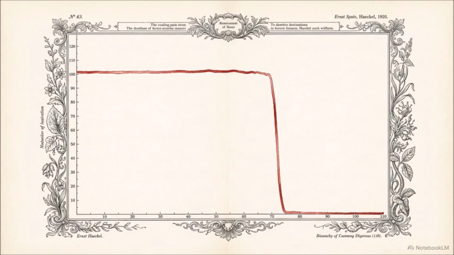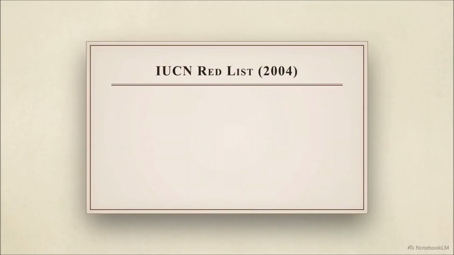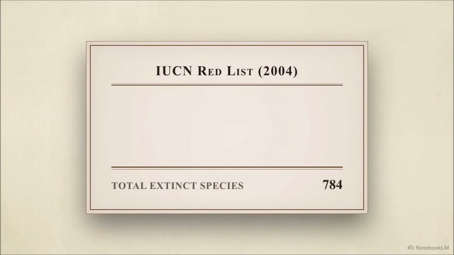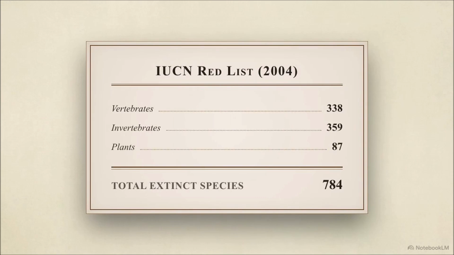The current rate of species loss is severely accelerating. According to the IUCN Red List from 2004, we have documented the extinction of exactly 784 species, comprising 338 vertebrates, 359 invertebrates, and 87 plants over the last 500 years.